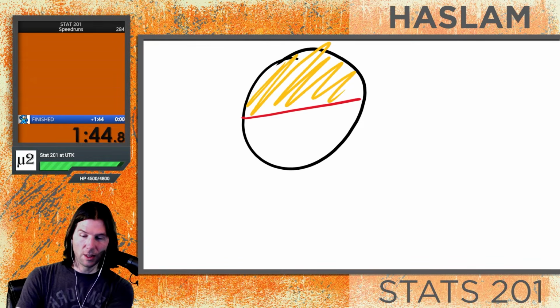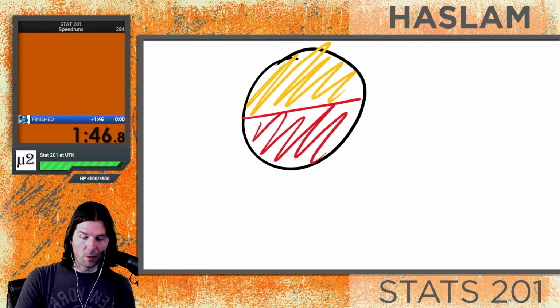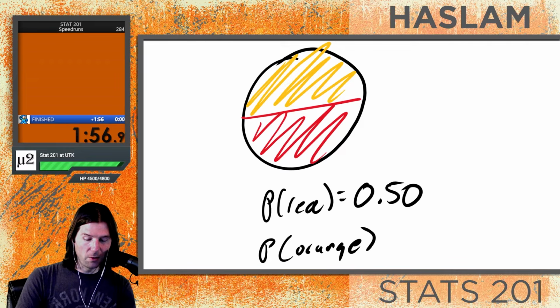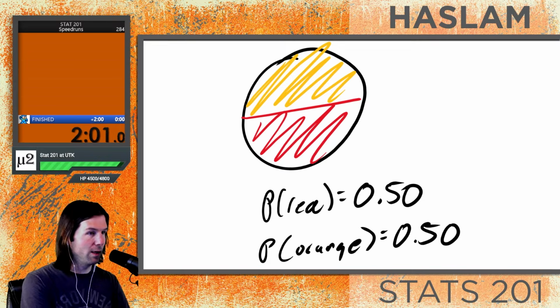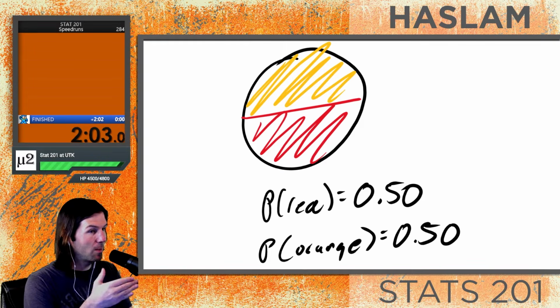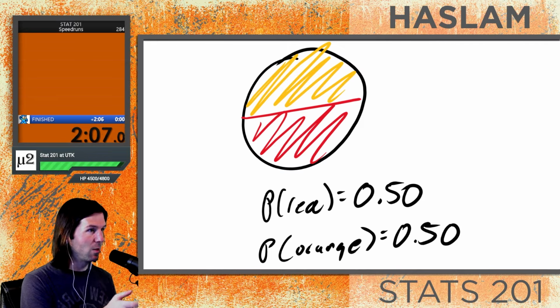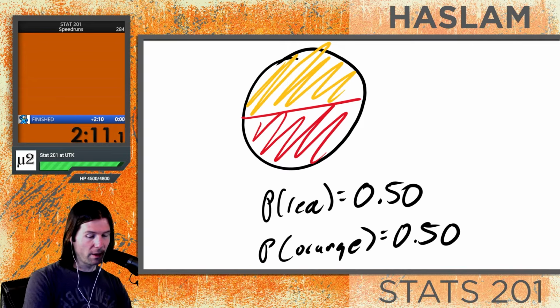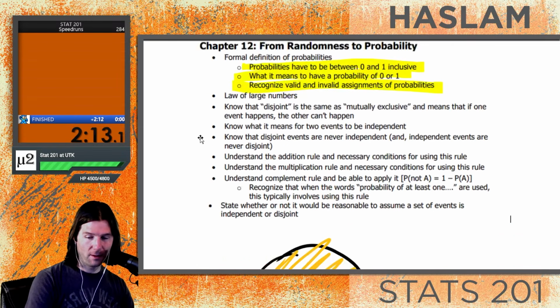The probability of red is going to be 50%, and the probability of orange is going to be 50% also. And what you'll notice about the sum of all these probabilities is that they add up to 1. So the sum of all probabilities must add up to 1 for disjoint events. You can't, on this wheel, spin orange and red at once, so we have disjoint events. More on that to come.